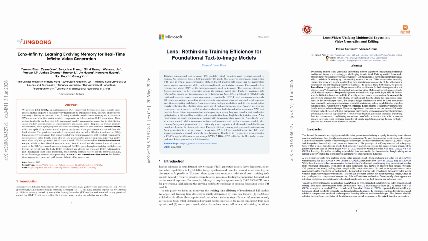Today, we're diving into 3 striking new AI papers from Microsoft, Peking University, Alibaba Group, and top Chinese universities that push generative media in bold new directions. We'll look at Echo Infinity, which can generate video for over 24 hours with evolving memory, Lens from the Microsoft Lens team, a surprisingly efficient text-to-image model, and LoomVideo, a unified system for video generation and editing that blends text, images, and source video. Stay tuned for the ideas reshaping how AI creates.